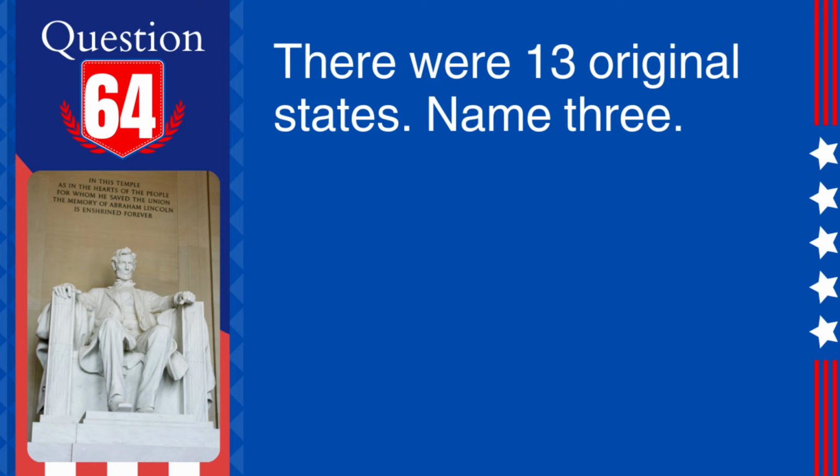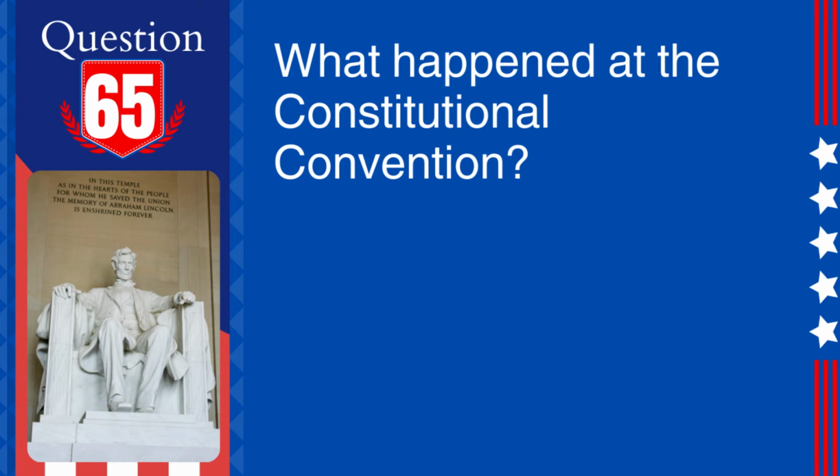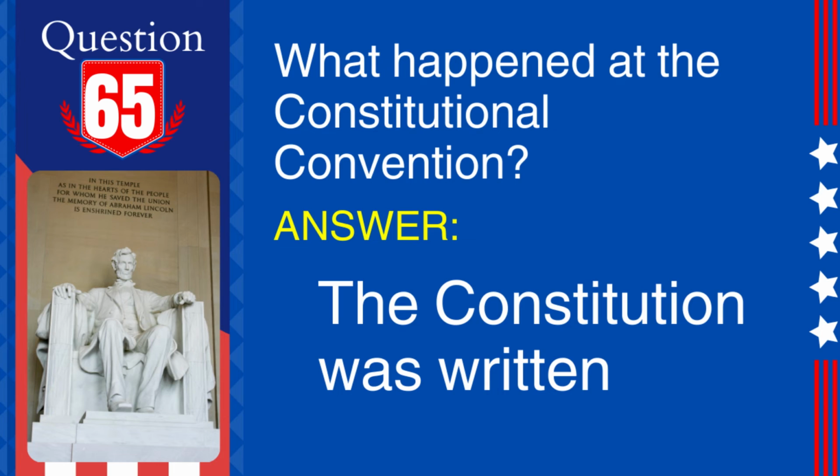Name 3. Answer. New York, New Jersey, Massachusetts. Explanation. These are 3 of the original 13 states that were part of the United States at its founding. 65. Question. What happened at the Constitutional Convention? Answer. The Constitution was written.